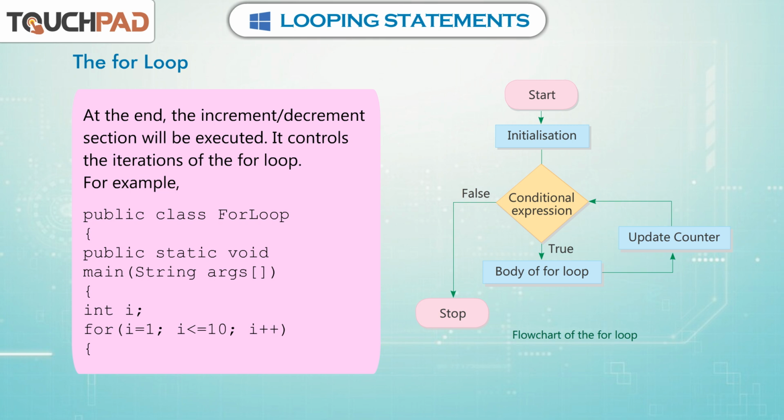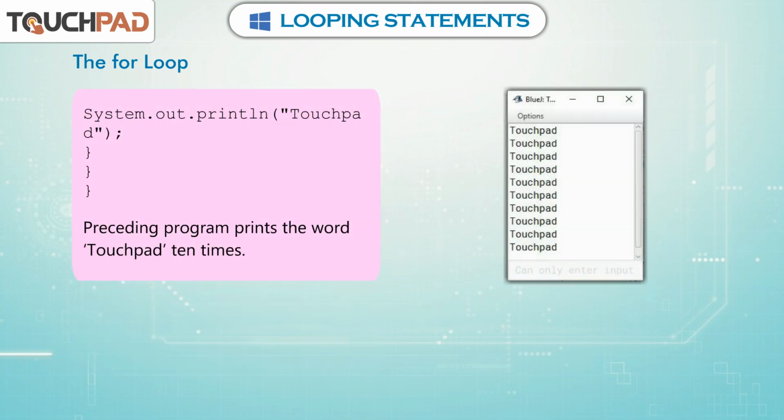For example, public class ForLoop { public static void main(String[] args) { int i; for (i = 1; i <= 10; i++) { System.out.println("touchpad"); } } } The preceding program prints the word touchpad 10 times.